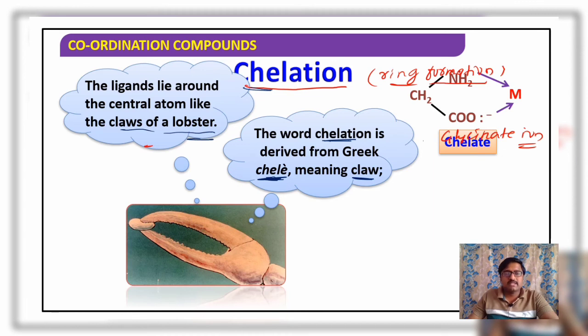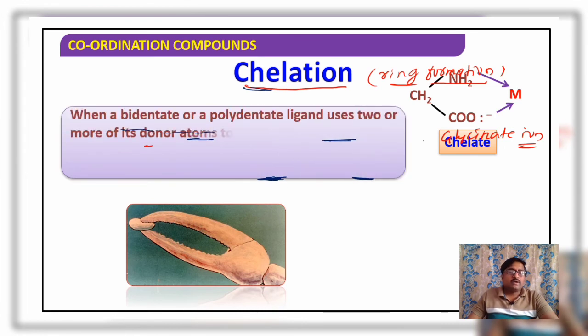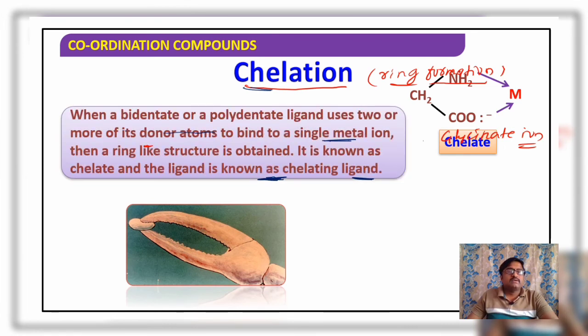What it means is, when bidentate or polydentate ligands, but not monodentate ligands, please remember this, use two or more of their donor atoms to bind to a single metal atom or ion, then a ring-like structure is formed.